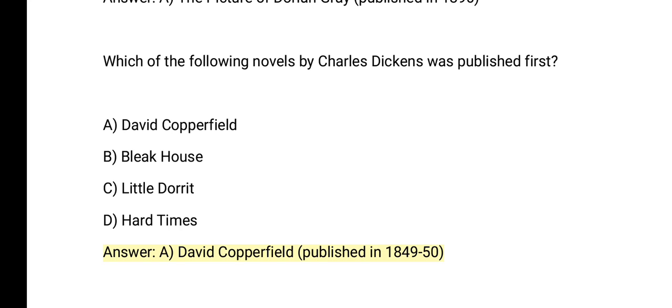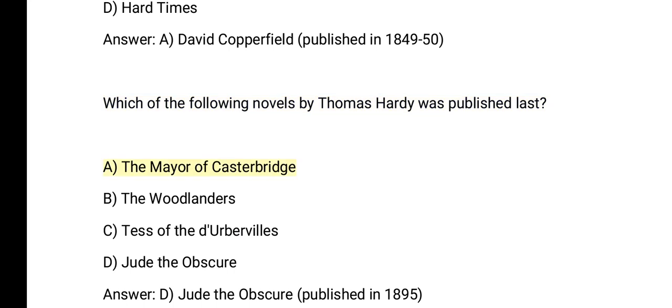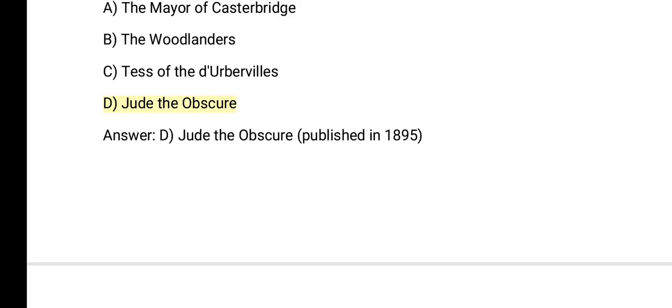Which of the following novels by Thomas Hardy was published last? A. The Mayor of Casterbridge. B. The Woodlanders. C. Tess of the D'Urbervilles. D. Jude the Obscure. Answer: D. Jude the Obscure, published in 1895.